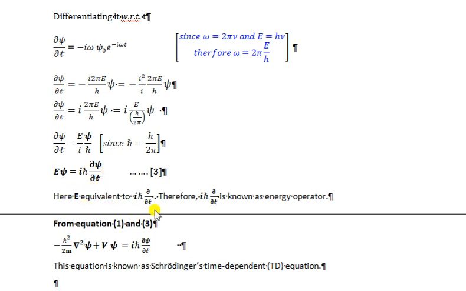Here E is equivalent to i h cross del over del t. Therefore i h cross del over del t is known as the energy operator.